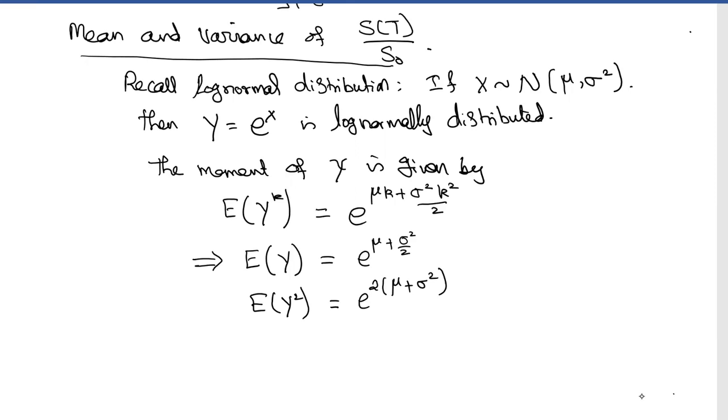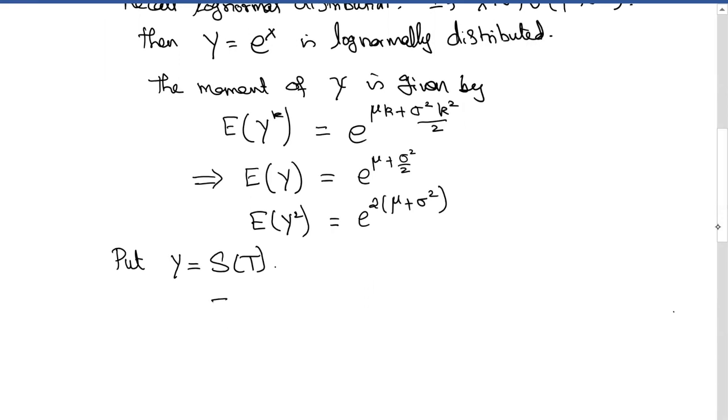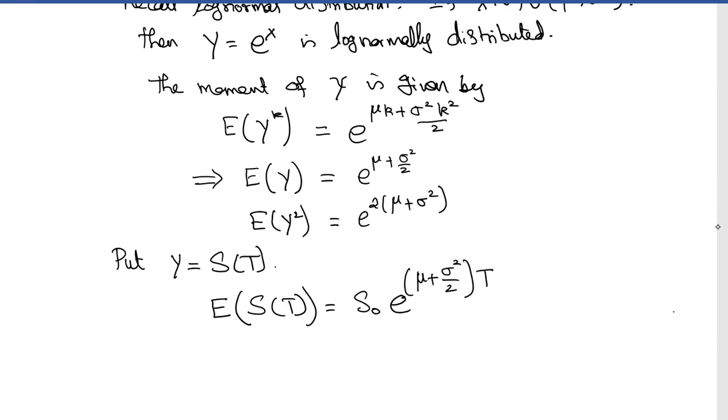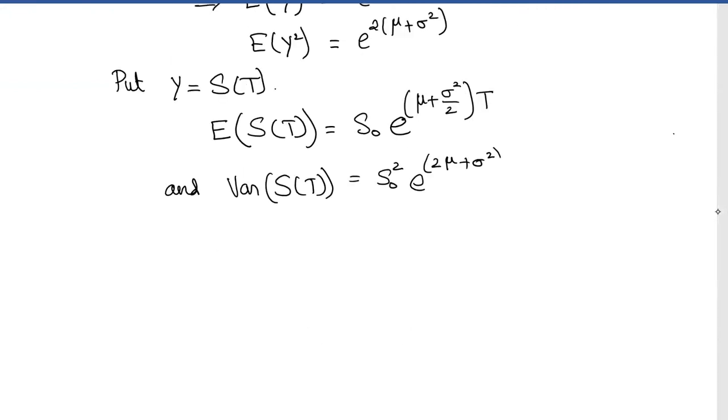Now coming back to our stock price at time t equal to capital T, we can find the mean and variance by putting Y is equal to S of T. In that way, we get the mean of S of T as S naught into e to the power of mu plus sigma square by 2 into T, and the variance is given by S naught square e to the power of 2 mu plus sigma square into capital T into e power sigma square T minus 1.